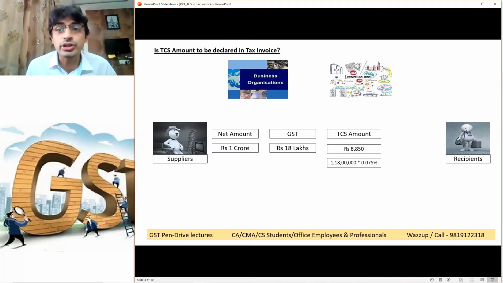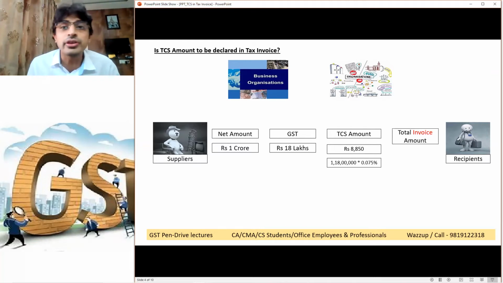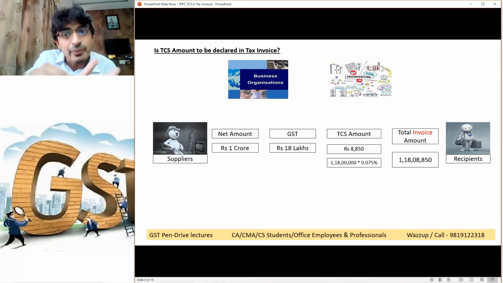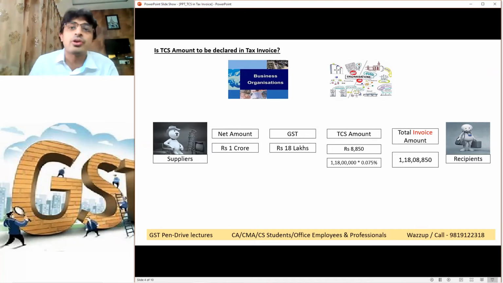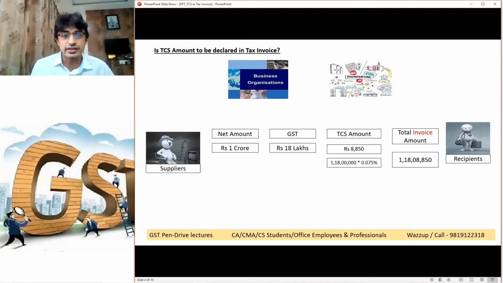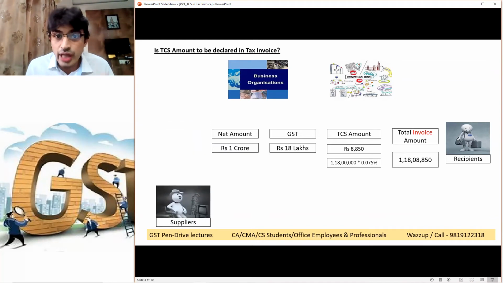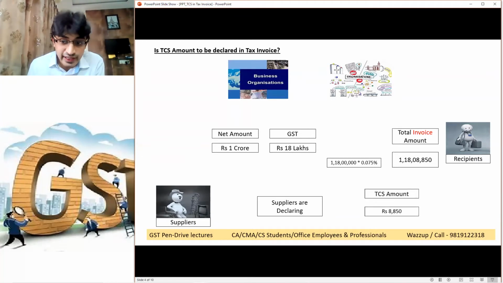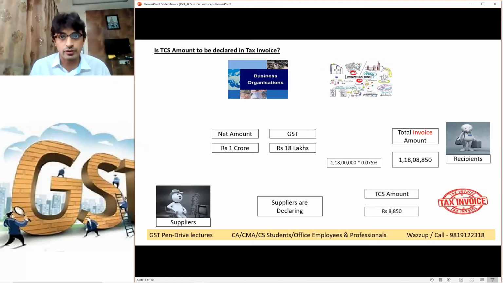So the total invoice amount raised on the recipient, if you add everything, is 1 crore 18 lakh 8,850. ये invoice बना है, the entire invoice is on the receiver, including TCS. So suppliers are currently declaring this TCS amount also in the tax invoice.